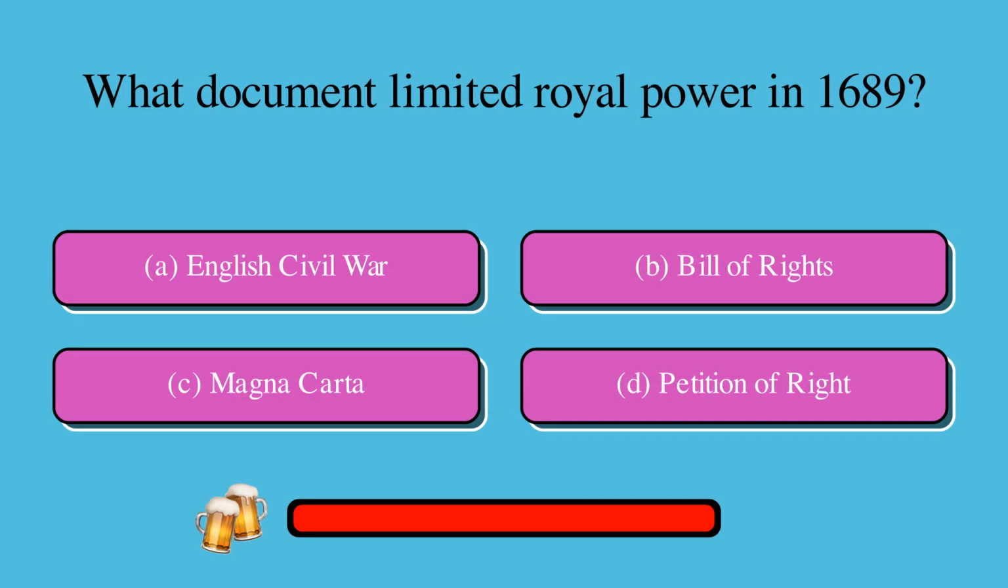What document limited royal power in 1689? Is it A, English Civil War, B, Bill of Rights, C, Magna Carta, or D, Petition of Right? The correct answer is B, Bill of Rights.